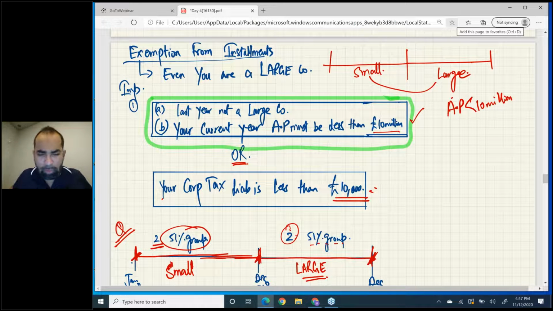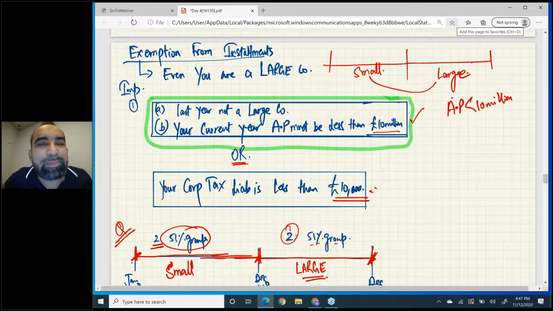What is the normal rule? The normal rule is this: a small company pays tax 9 months plus 1 day after the accounting period. And a large company pays tax in installments. This is the normal rule. But this topic, whatever is written in front of your screen, is an exception. Sometimes you are a large company, but still you are exempt from installments, and you have to follow that rule, 9 months plus 1 day.